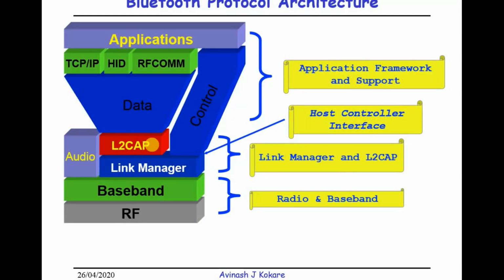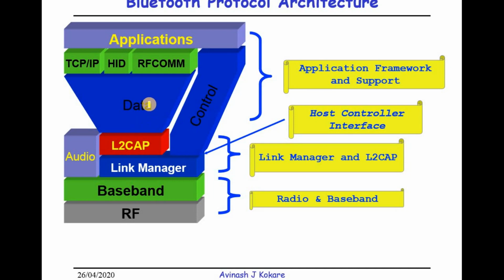Next is the Bluetooth protocol architecture. We'll understand the Bluetooth protocol architecture with the different protocols used inside Bluetooth. The first basic layer of Bluetooth is the radio frequency layer, like the physical layer in the OSI model or the TCP/IP model. The radio frequency layer is the physical layer of the Bluetooth architecture. Then next is the baseband layer, then the link manager, then the L2CAP layer.